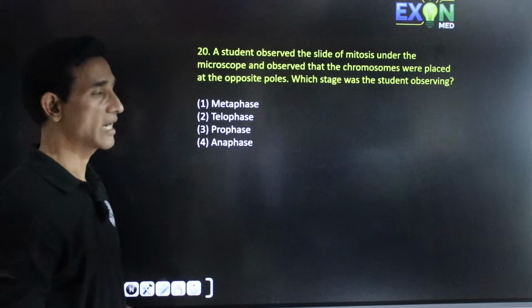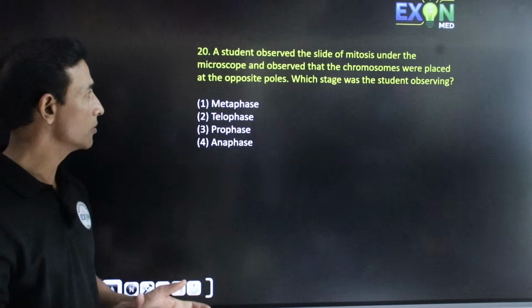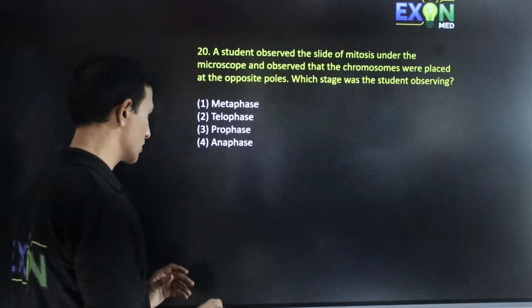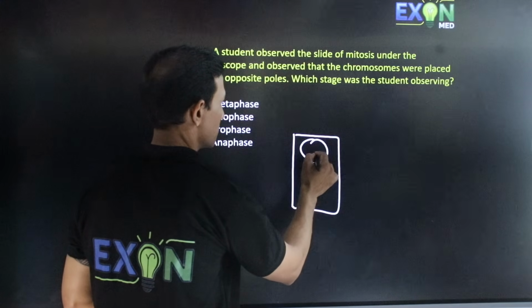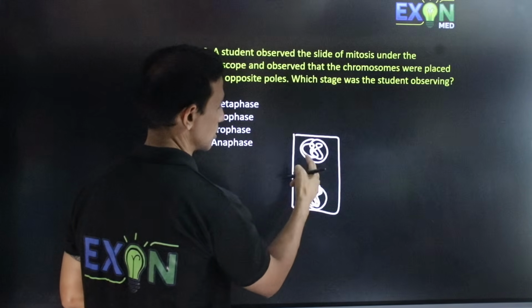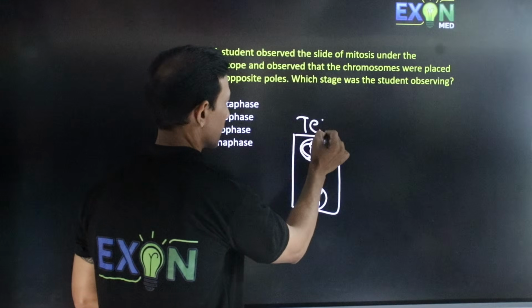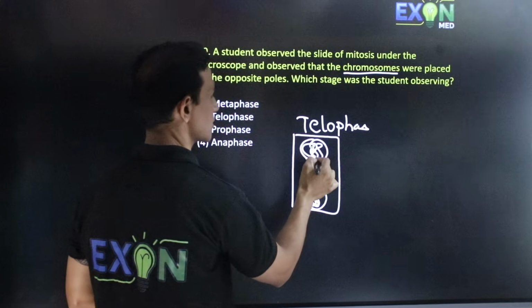A student observed the slide of mitosis under the microscope and observed that chromosomes were placed at the opposite poles. See, here at the opposite poles there are chromosomes, and here also there are chromosomes. Actually, this is the telophase stage, but they have mentioned chromosomes. Here it is chromatin.